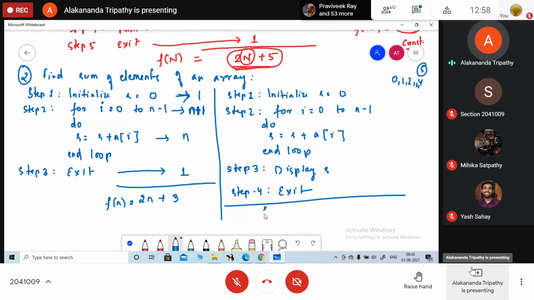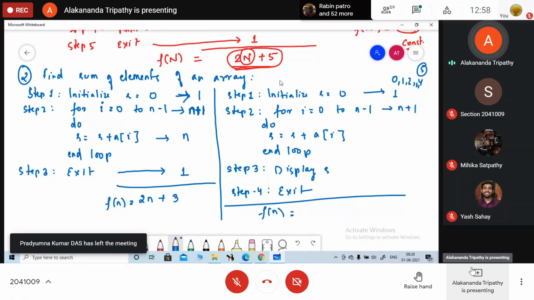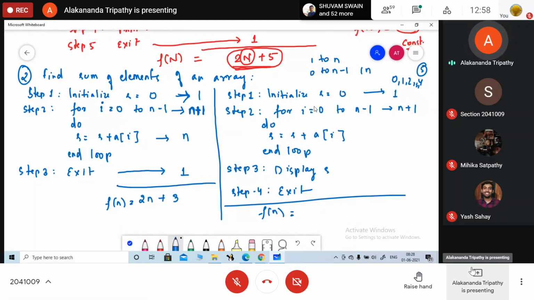Similarly, यहाँ पर कितना हो जाएगा? This is for constant time. Again, this one is for n plus 1. याद रखो 1 to n हो या फिर 0 to n minus 1 हो, तुम्हारा कितने बार एग्जीक्यूट होगा? n for true value plus 1 is for false value. Again, this part will execute for n times. This is executed for 1 time. It is executed for n times. So it will be 2n plus 4.